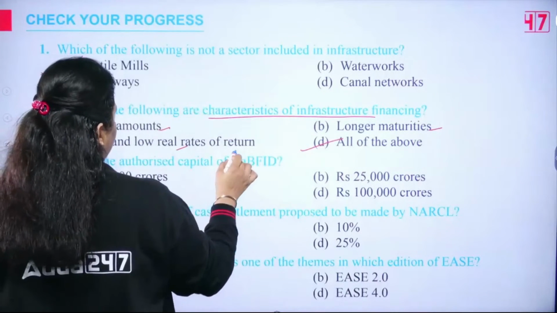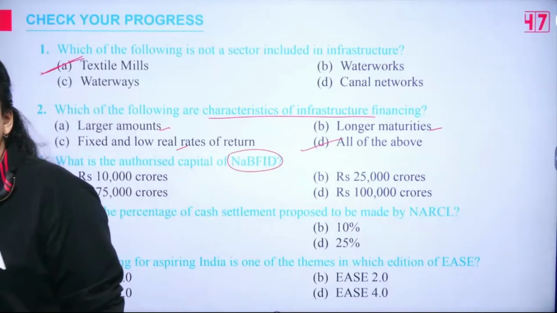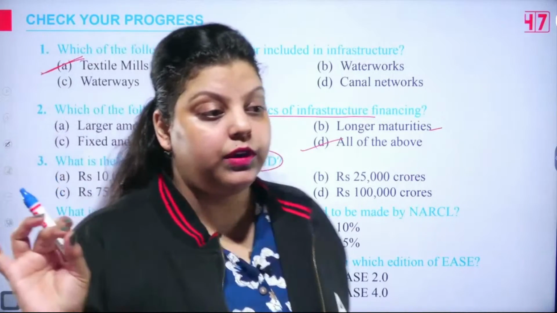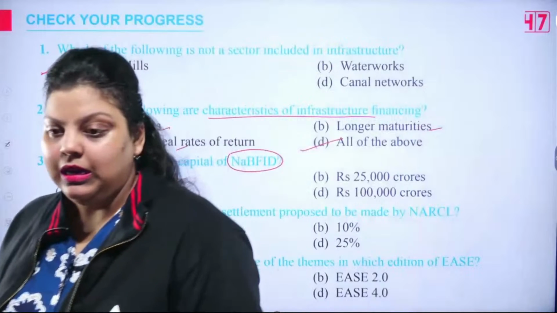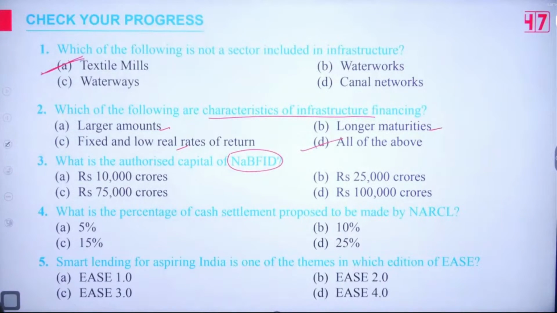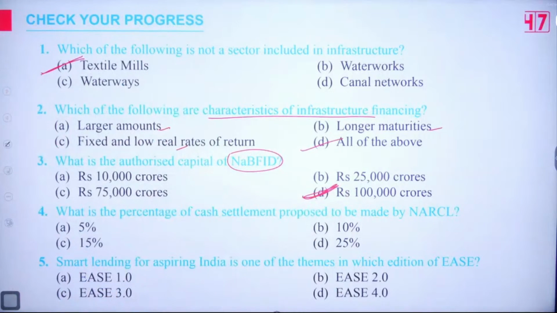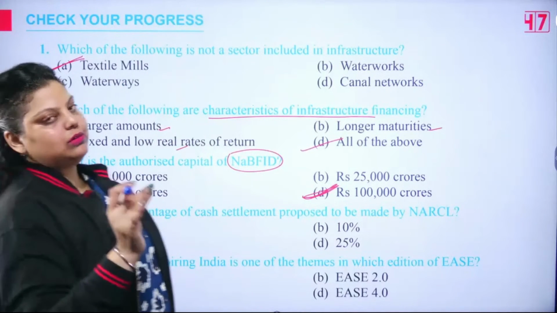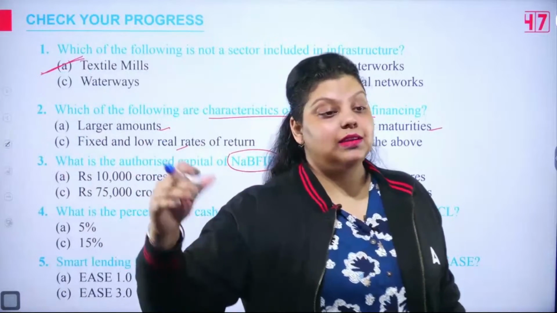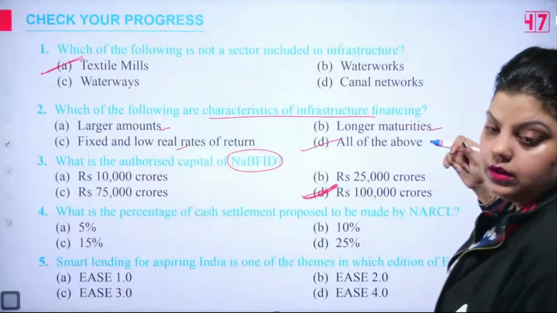What is the authorized capital of NABFID? Also, let me know in which year NABFID was introduced. Very good. It is 1 lakh crores. So, NABFID's authorized capital is 1 lakh crore. Its full form is National Bank for Financing Infrastructure and Development.